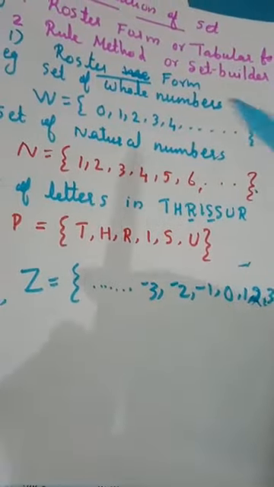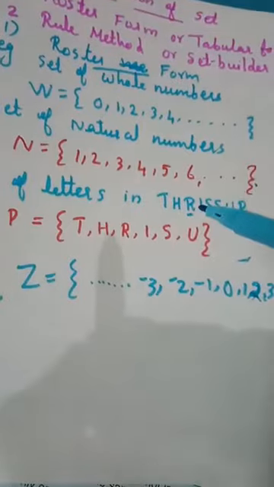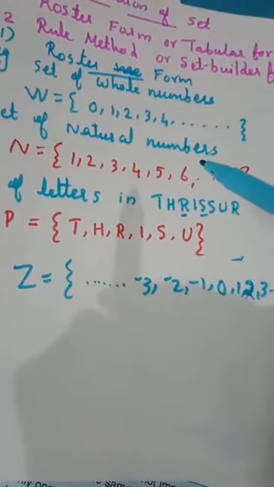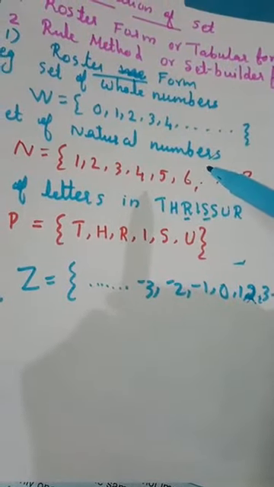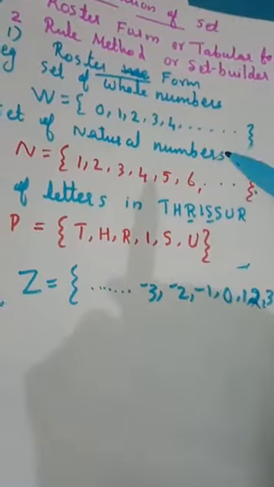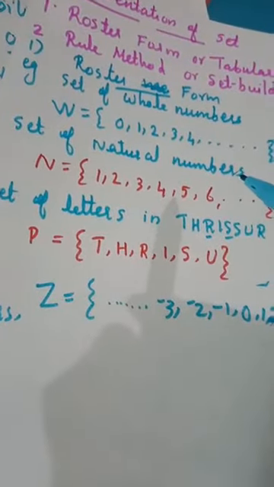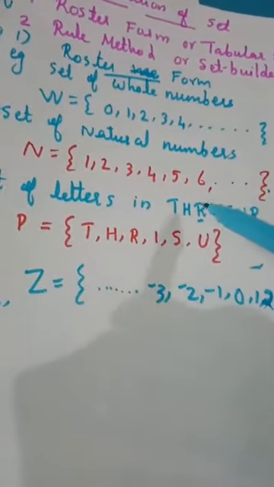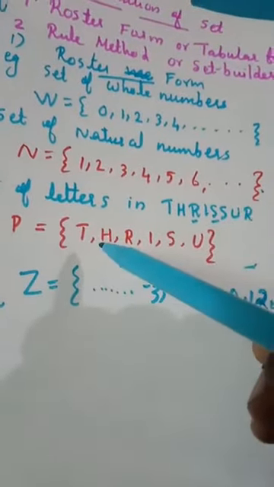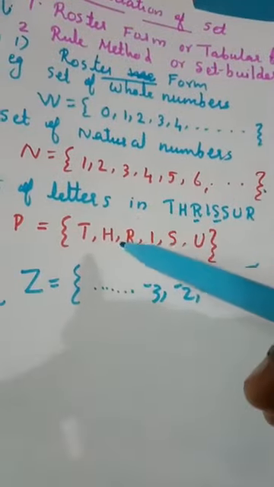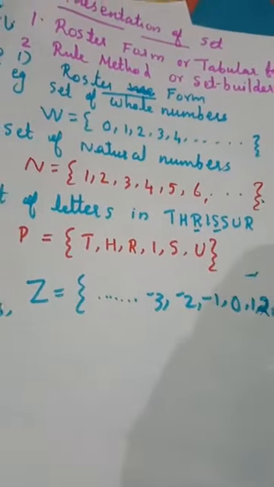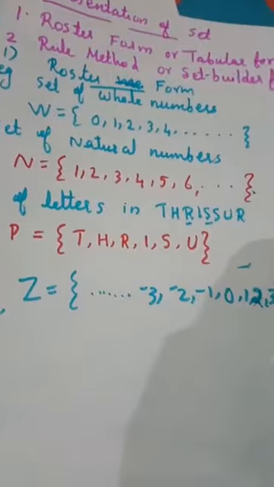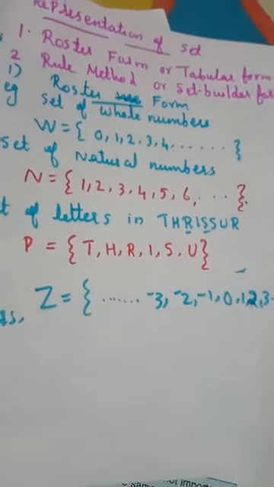Order is not important. Suppose the elements in set A are A, B, C, D. It can also be written as A, C, D, B or B, C, D, A. So order is not important, and there is no need of repetition of elements. So this is roster form.